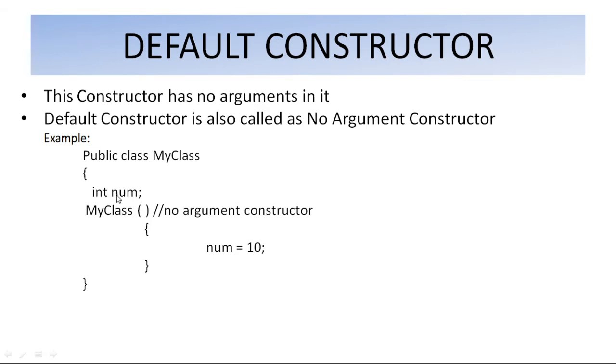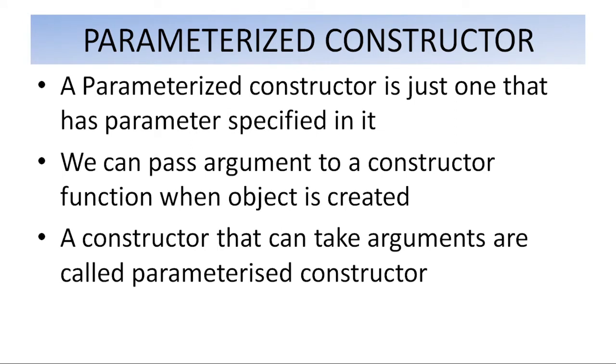The variable declaration is of integer type, num is a variable. MyClass, and here also MyClass. The constructor has the same name as the class name. Here there are no arguments in the constructor. It takes num equal to 10, with an opening brace and a closing brace. So this is about the default constructor.